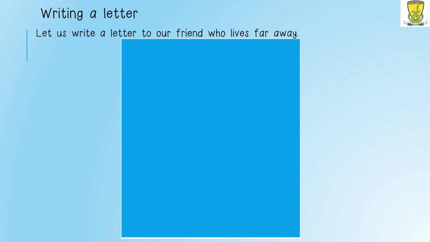Let us write a letter to our friend who lives far away. The first thing we need is to write our address on the top right-hand corner of the page. We need to write our house number and street name, 1 Apple Lane. Then we need to write the name of our community, which is Chatsworth. Then we need to write the name of our city, which is Durban.